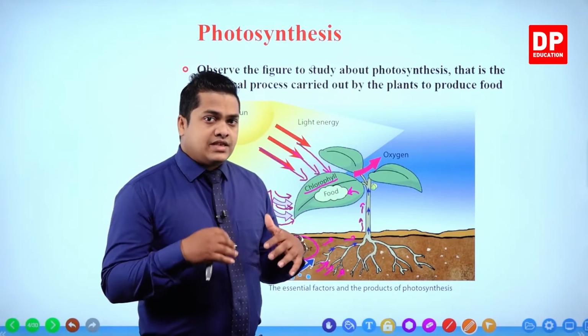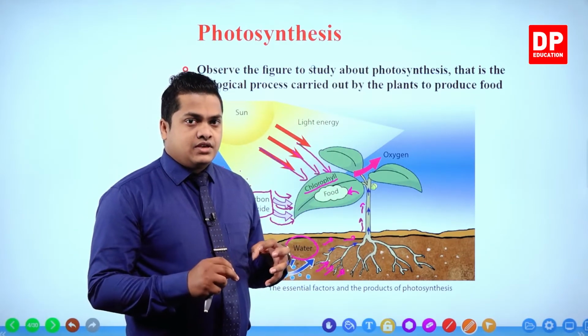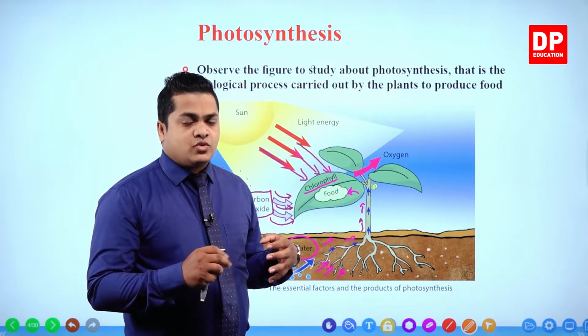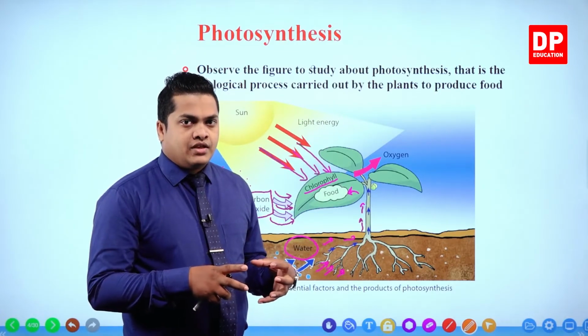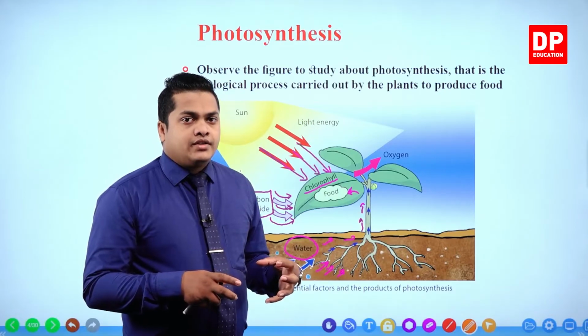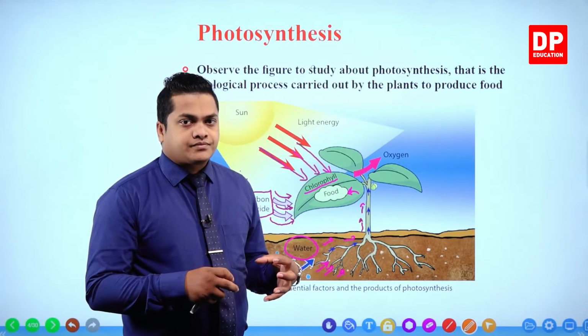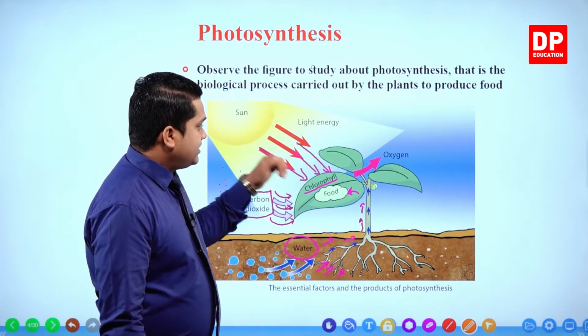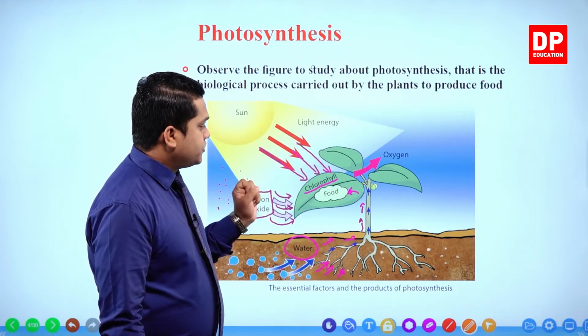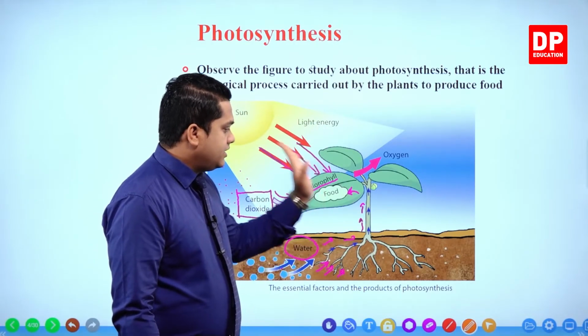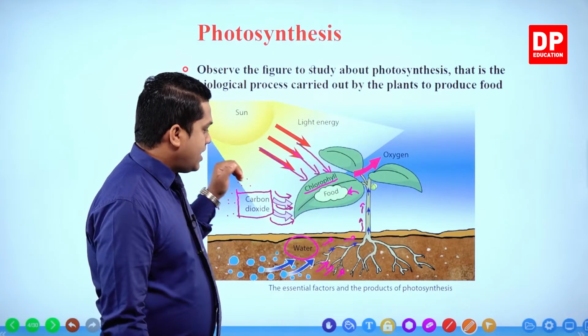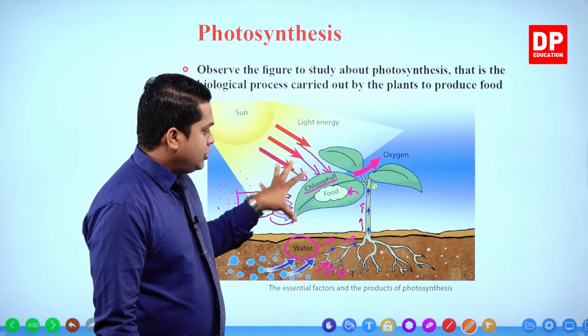Now within the cells of the plant leaves, the photosynthesis process is going to occur, right? That process occurs by the utilization of light energy or solar energy, water and carbon dioxide.